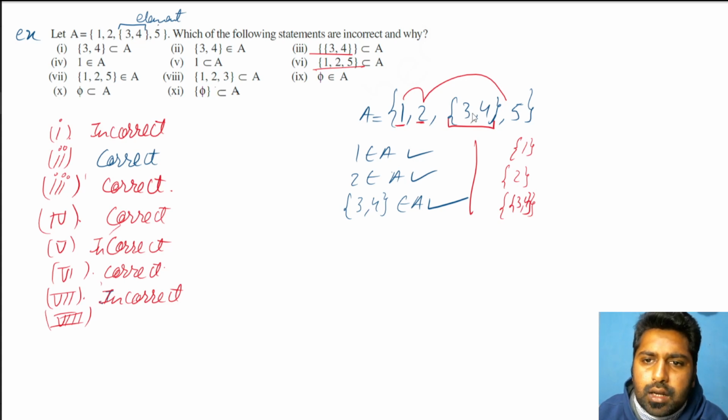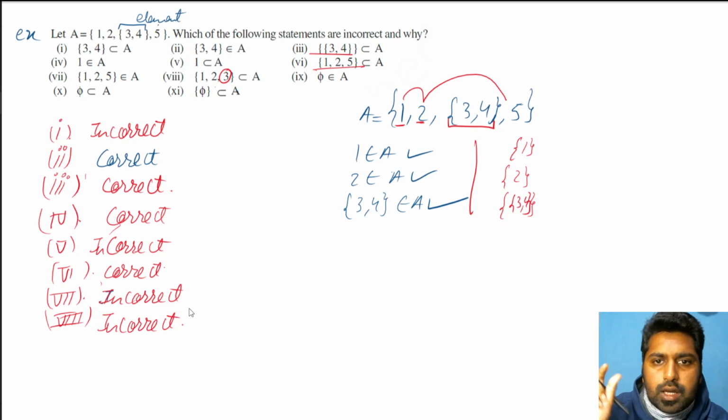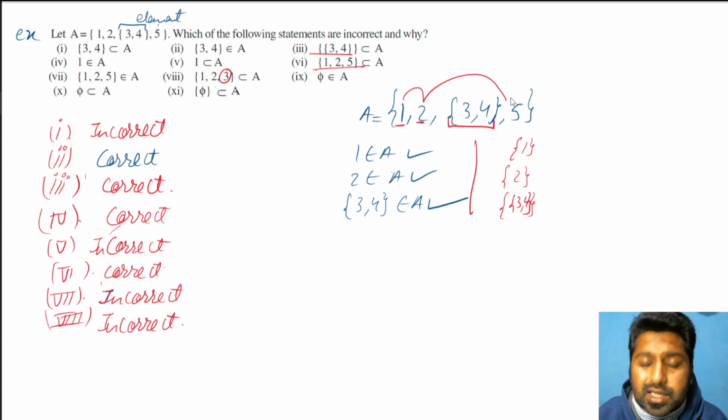So how can he take only 3 out of it? Because itself they are single element. So if he has to take 3, 4 combined, that means 3 cannot be taken separately. So it should not be written here. So eighth one is also incorrect. Remember that 3, 4, either they will come together or they will not, because they are together a single element.